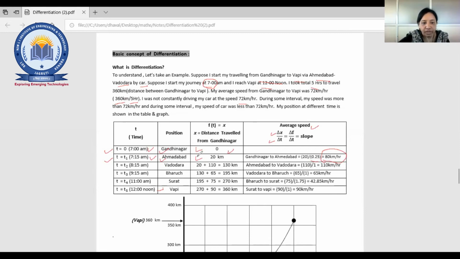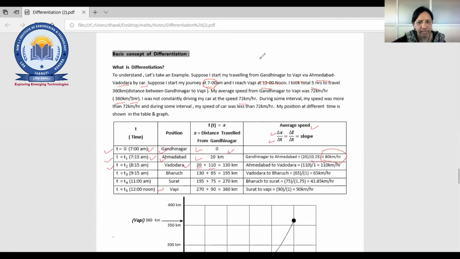Distance upon time. At some interval t2, this is the status at Vadodara. The travel distance will obviously be from Gandhinagar, so it will be 20 plus 1110, right? I told you in problems 25 and 26, you can apply the law on both sides and solve it.